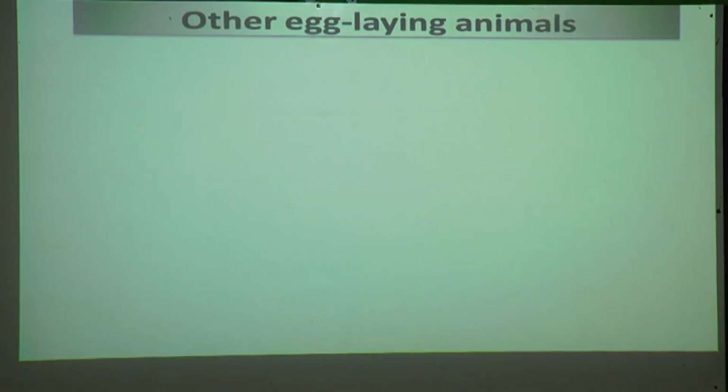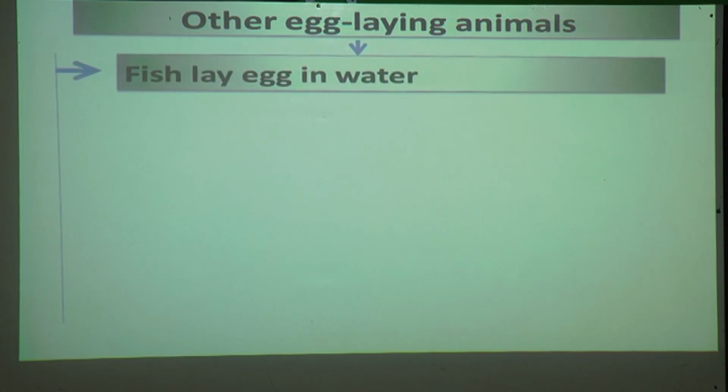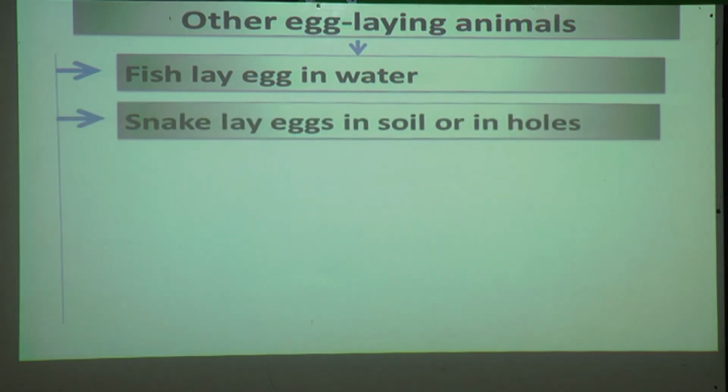Now we will recall other egg-laying animals. Fish lay eggs in water. Yes, fish lay hundreds of eggs in water. Snakes lay eggs in soil or in holes. Fish lay eggs in water, but some of the baby fish or eggs are eaten by other fish.